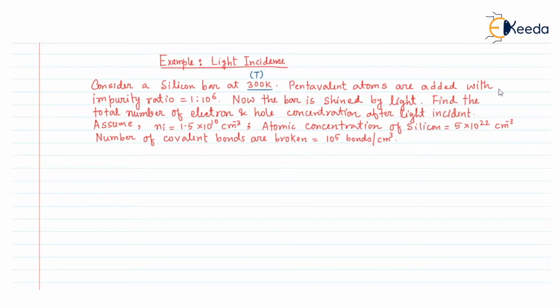Now some pentavalent atoms are added with impurity ratio 1 is to 10 to the power 6.